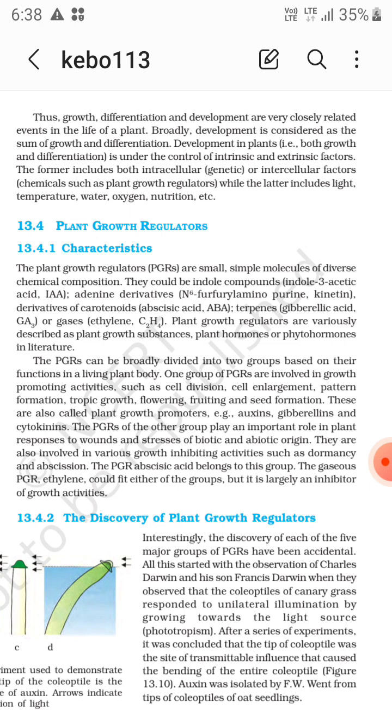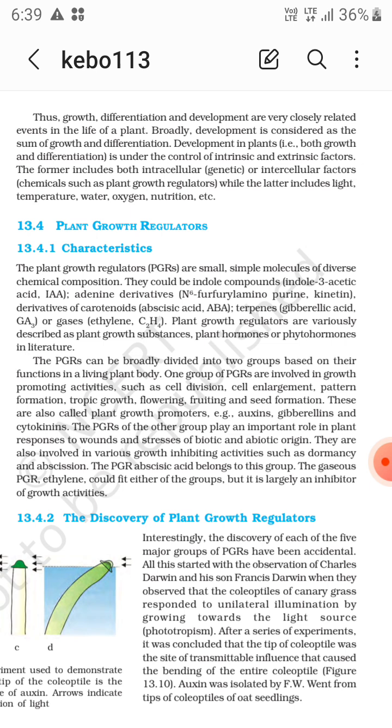Now PGRs can be broadly divided into two groups based on their functions in the living plant body. One group of PGRs is involved in growth promoting activities such as cell division, cell enlargement, pattern formation, tropic growth, flowering, fruiting, and seed formation. So these are the plant growth promoters. Which are they? These are auxins, gibberellins, and cytokinins.